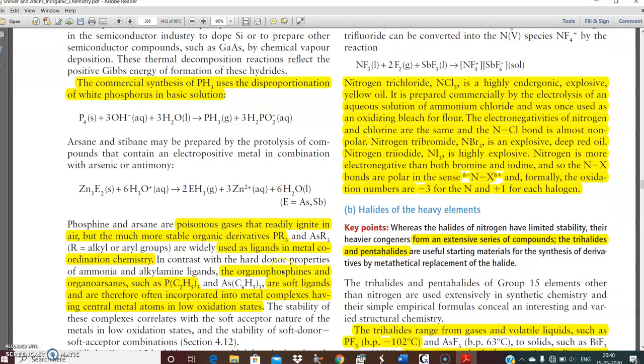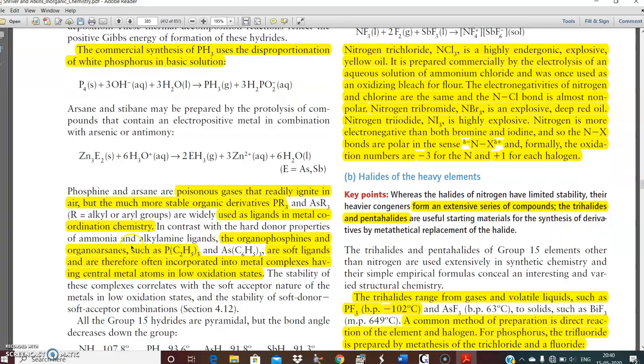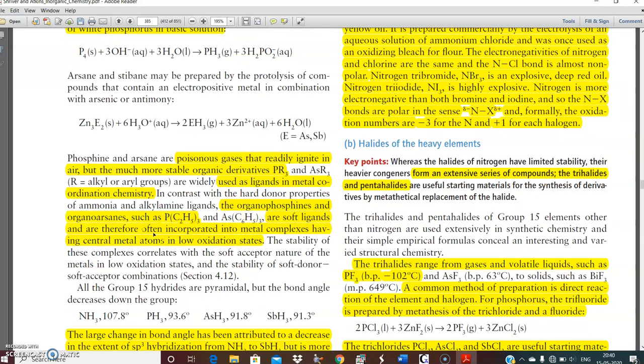but organophosphines are much more stable than phosphine. Triphenylphosphine and the like are much more stable than phosphine. PR3, where R is an alkyl or aryl group, are widely used as ligands in metal coordination chemistry. The organophosphines as well as organoarsines are soft ligands and therefore often incorporated into metal complexes having central atoms in low oxidation state, because metal atoms in low oxidation state are softer than those in higher oxidation state.